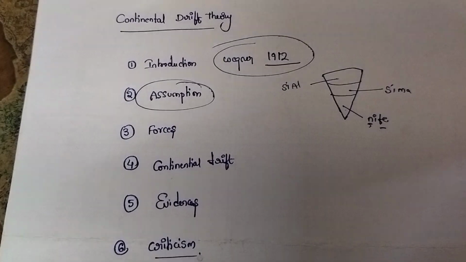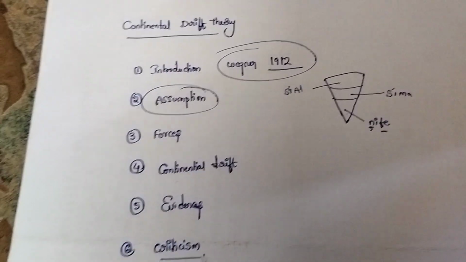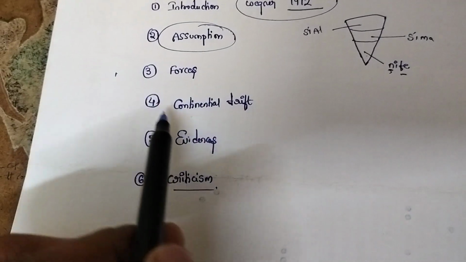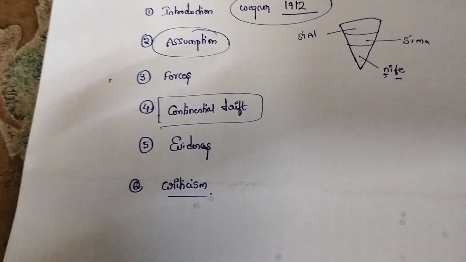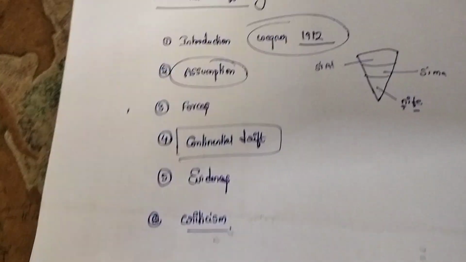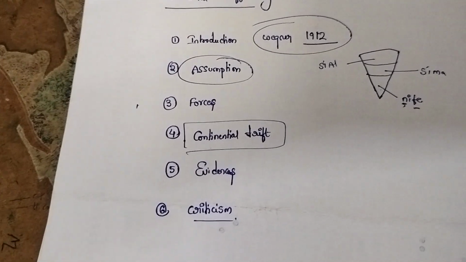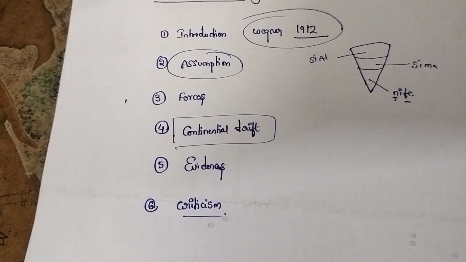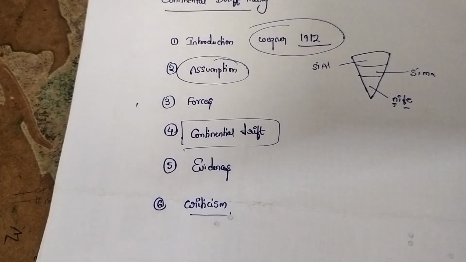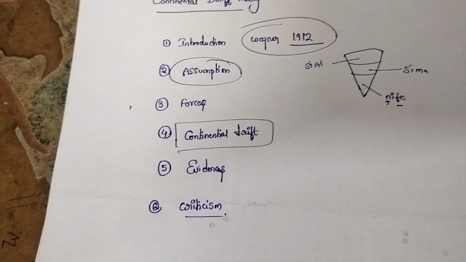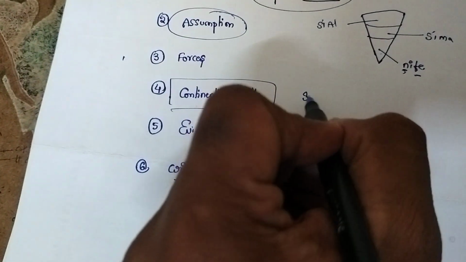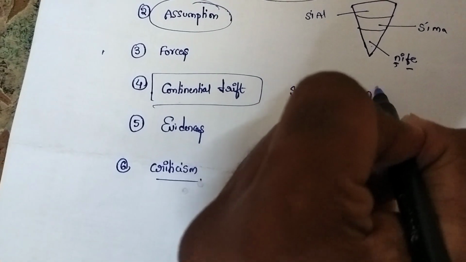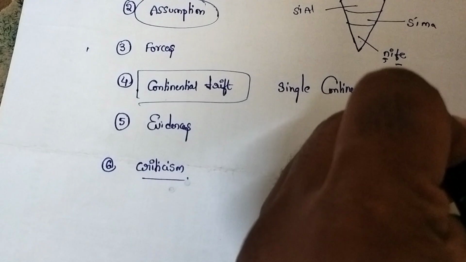Then, coming to the forces, before we discuss the forces, first we will see the continental drift, how the evolution happened. According to Wegener, he argued that all the continents were formed from a single continent, called Pangaea.